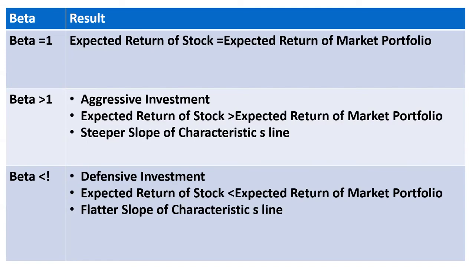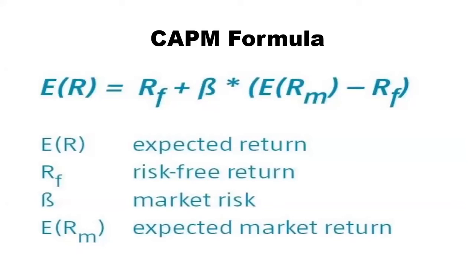Then the third point comes when the beta is less than 1. When the value of the beta is less than 1, then the investors will be cautious and there will be defensive investment. Why? Because the expected return of the stock is less than the expected return of the market portfolio. And here the slope of the characteristics line will be flatter. Okay. I hope it is clear.